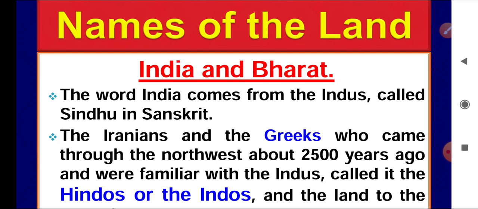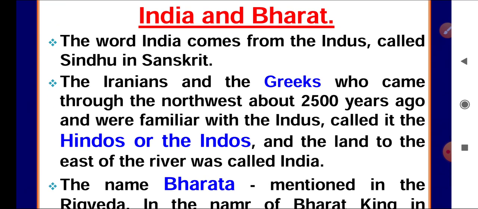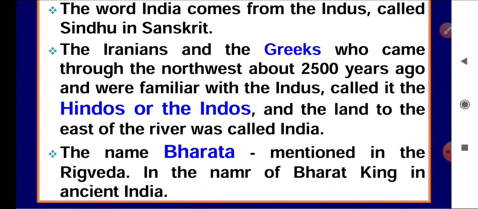When Iranians and Greeks came to India around 2500 years ago, they were familiar with the Indus only, so they called Indian people Hendos and Indus. Slowly and gradually these two words took the shape of India, and now this country is known as India.